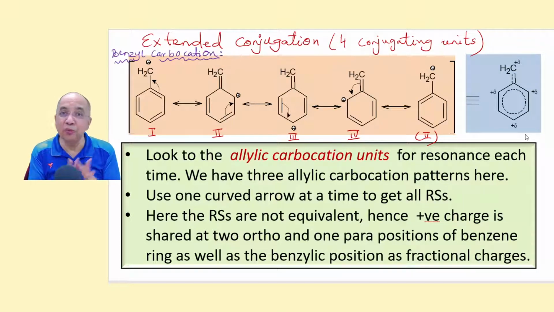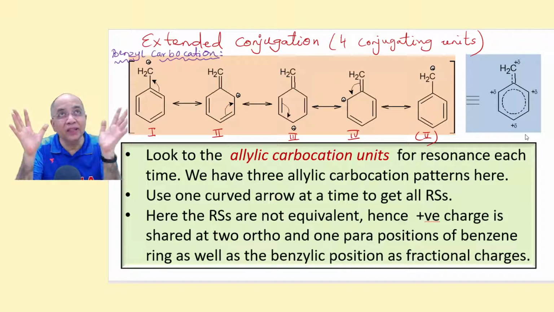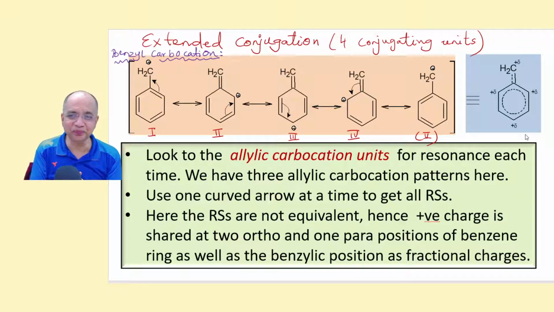So boys and girls, viewers, resonance is not a happening. It has already happened. We are studying by writing, drawing the structures. We are trying to conceptualize, to make out what could be the actual structure. So look to the allylic carbocation units for resonance each time. Identify the first allyl carbocation pattern. Then use one curved arrow at a time to get all the RSs.